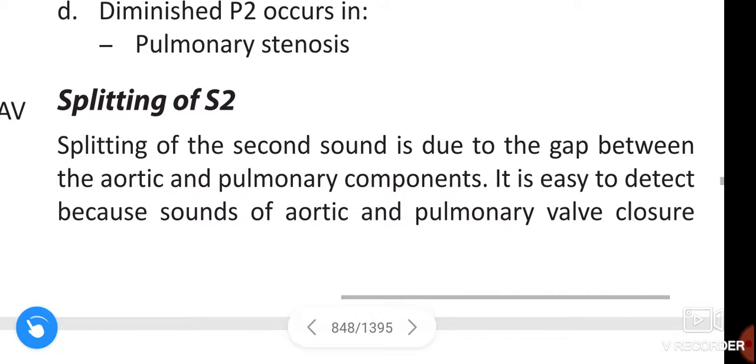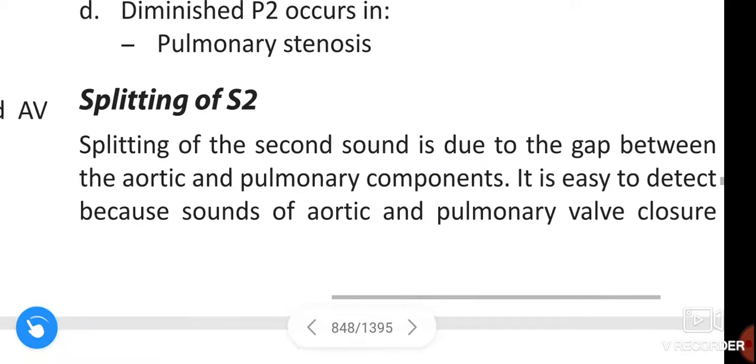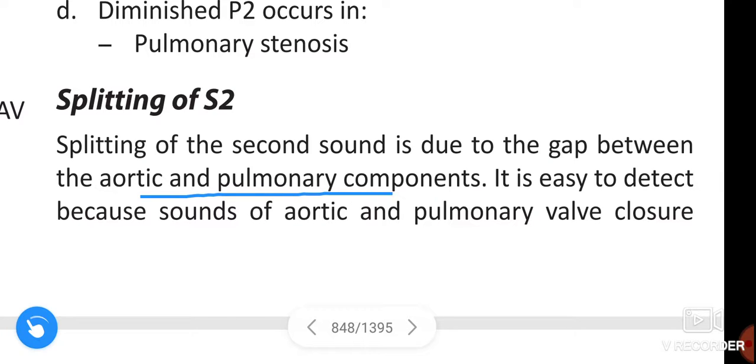Splitting of S2. Splitting of the second sound is due to a gap between the aortic and pulmonary components. It is easy to detect because of the sounds of aortic and pulmonary valve closure.